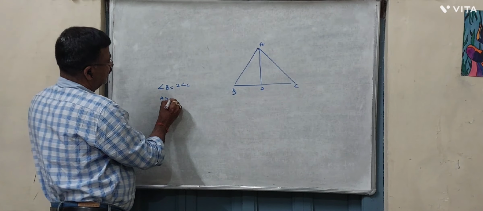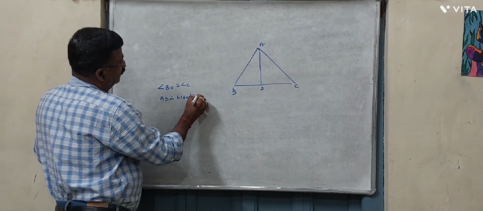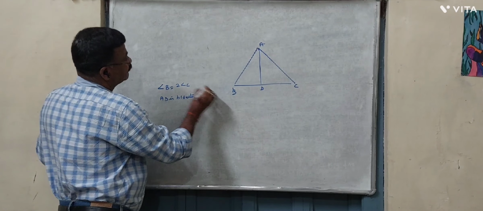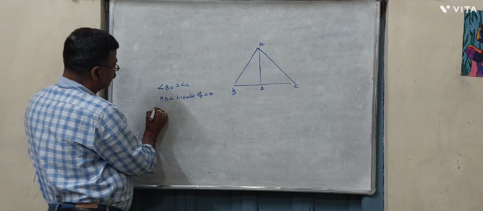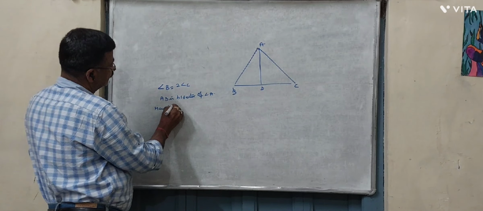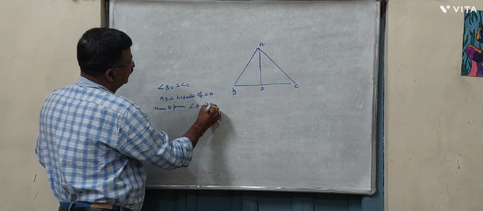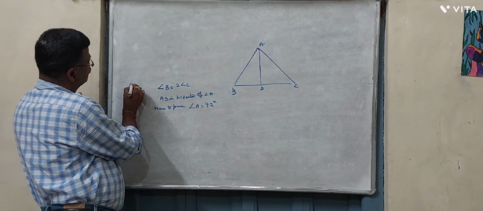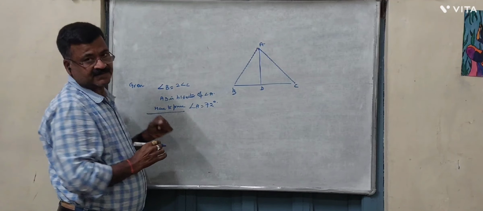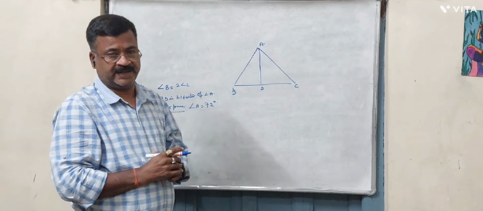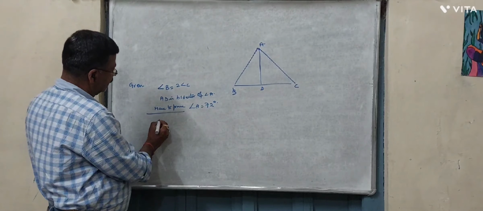AD is the bisector of angle A. You have to prove that angle A is equal to 72 degrees. These are all the things given. We have to prove that angle A is equal to 72 degrees. Now what do we do? We have to do some construction.